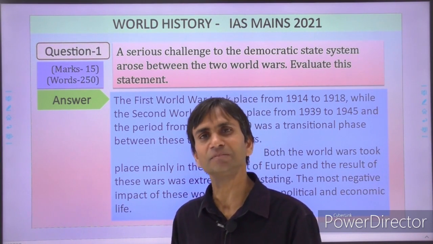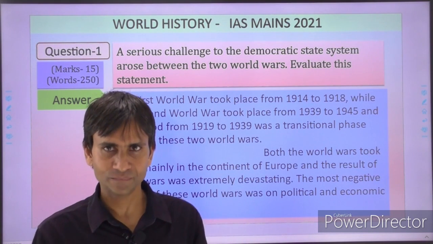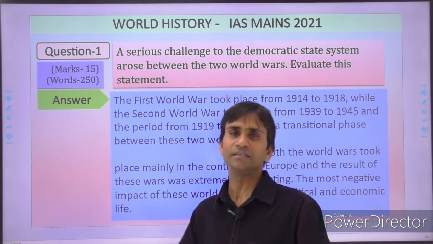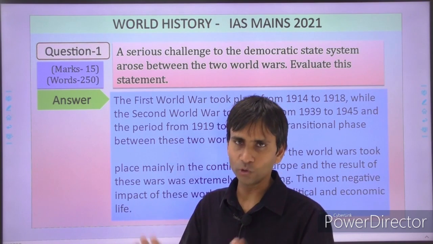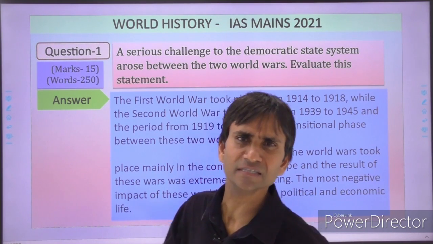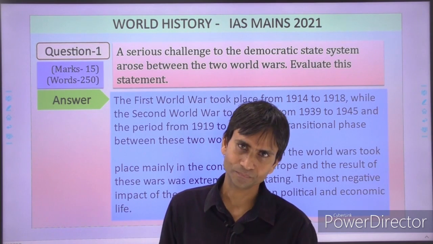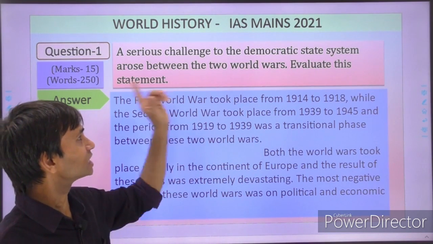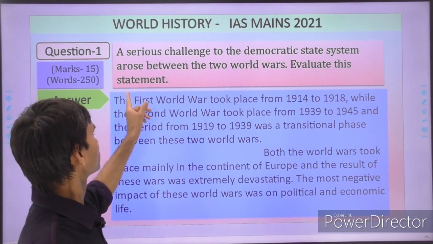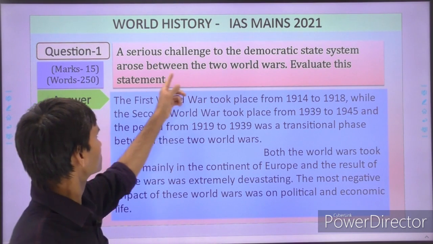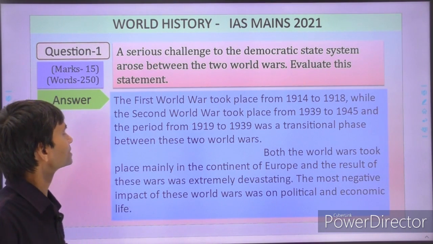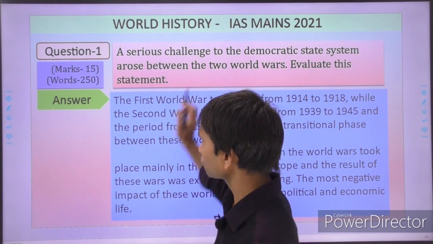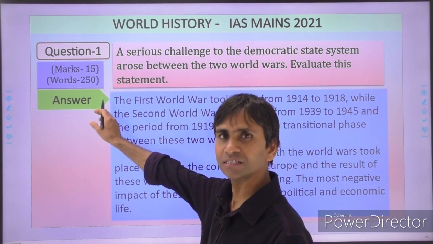I am working on a question and answer writing session for the IAS mains exam, GS paper 1. This is the fifth question and answer analysis session. I have already discussed in 4 videos all the techniques, dimensions and approaches of answer writing. This question was asked by UPSC in the IAS mains exam GS paper 1 from world history: a series of challenges to the democratic state system arose between the two world wars. Evaluate this statement. You have to write the answer in 250 words, and the maximum marks are 15.